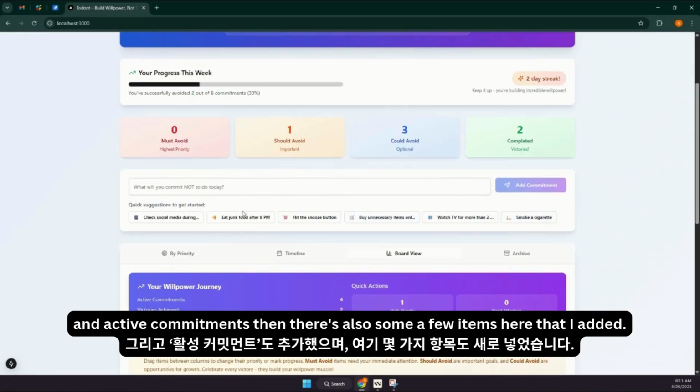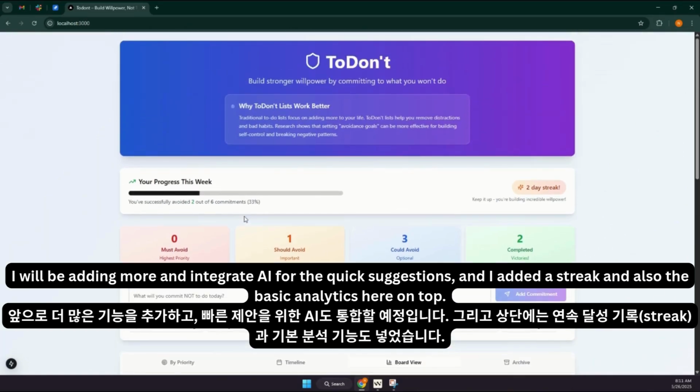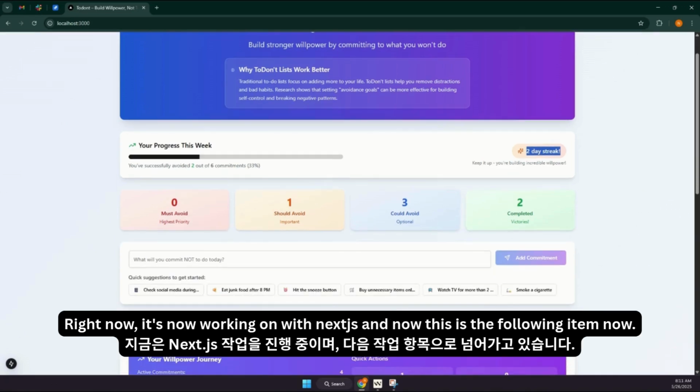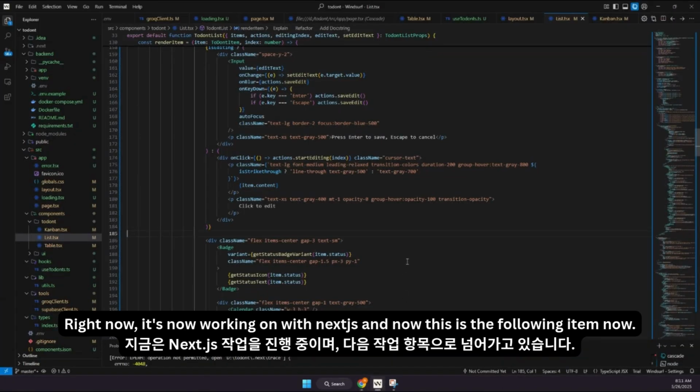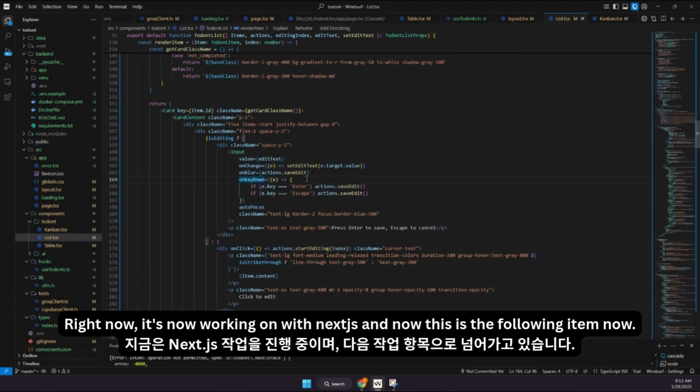Then there are also a few more items here that I added. I will be adding more and integrating AI for quick suggestions. And I added a streak for the days, and also basic analytics here on top. Right now, it's working with Next.js and React. This is the following item now.